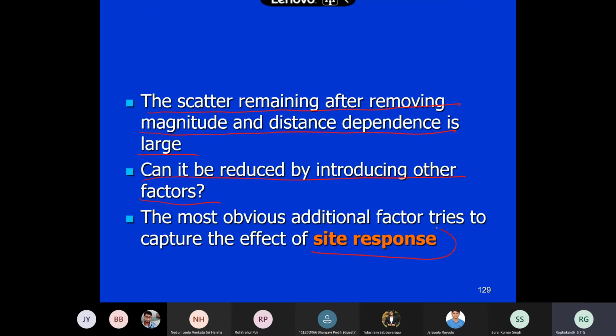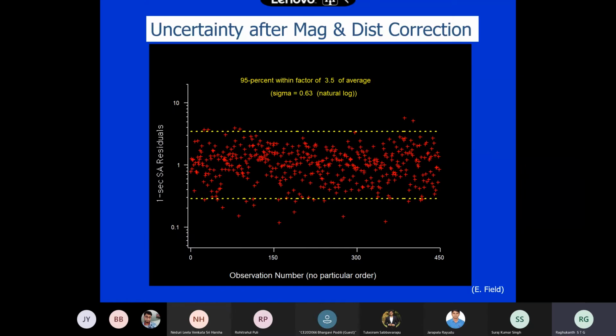So it appears site response is also a very important parameter. For example, you can see all the data. This is a scatter. You have the data, we have fitted some kind of equation, bilinear for magnitude and some exponential form for distance, and then you have subtracted this. So you have got this type of scatter. Okay, so this is the observation, some 450 observations or so.